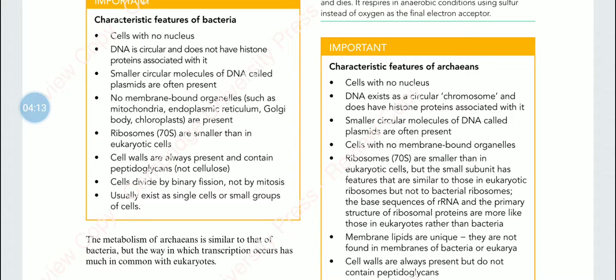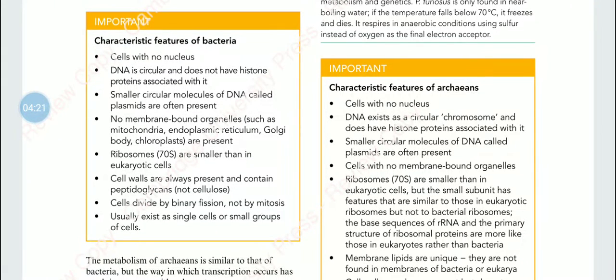In bacteria, DNA is circular and does not have histone proteins associated with it. Smaller circular molecules of DNA called plasmids are often there. There are no membrane-bound organelles, for example mitochondria, endoplasmic reticulum, Golgi body, chloroplasts.